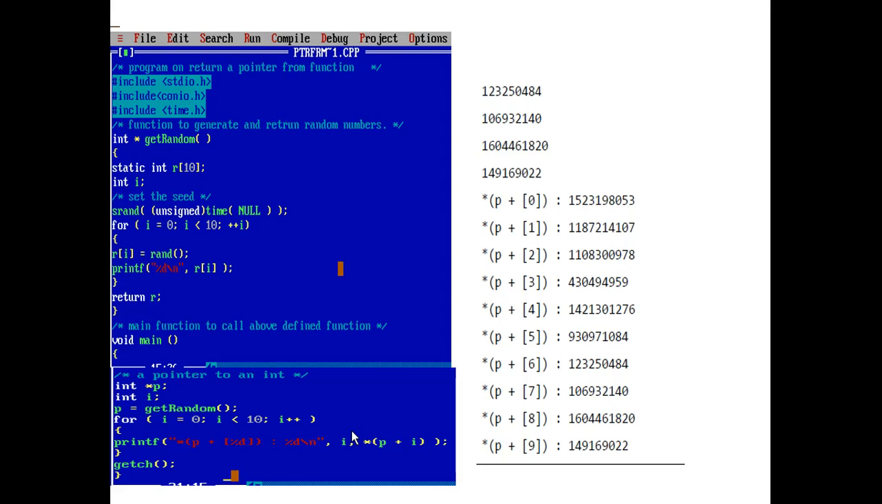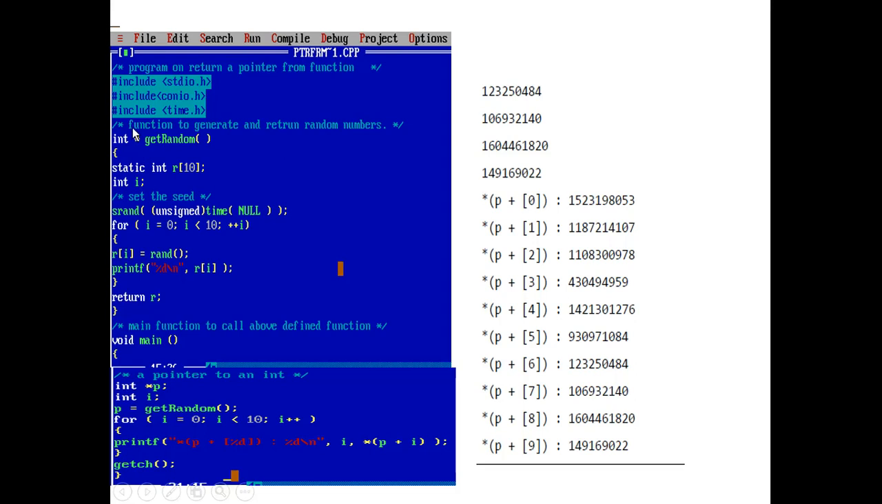Next I have written a simple method called the get random method, of function type int pointer, because the asterisk symbol written here specifies that the function returns a pointer. Here I have made my pointer an array that holds 10 values of integer type. Next I make it static, because I want to use this r value outside of this function also. That's why I make this local variable static.